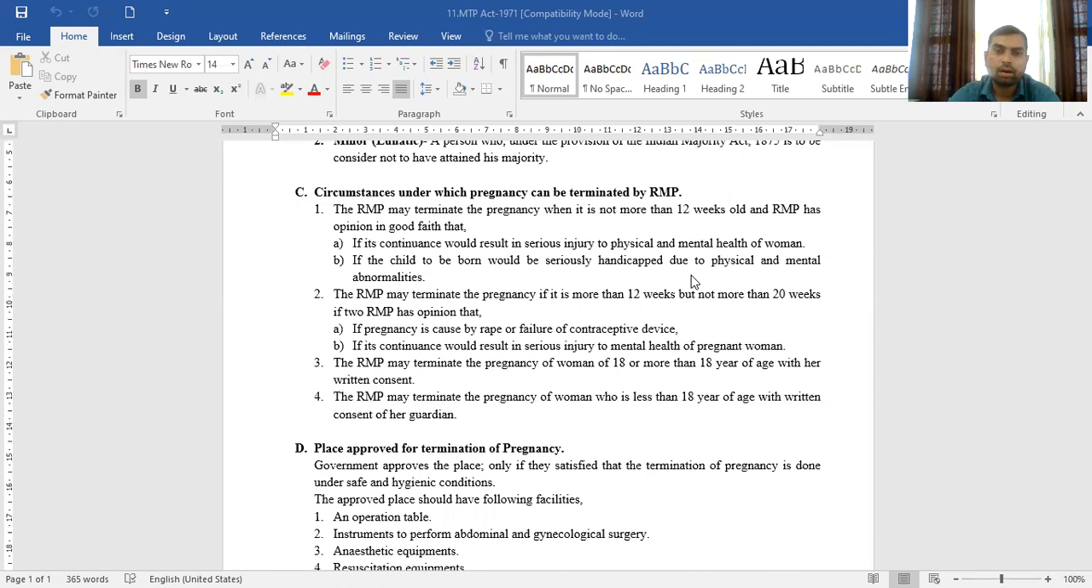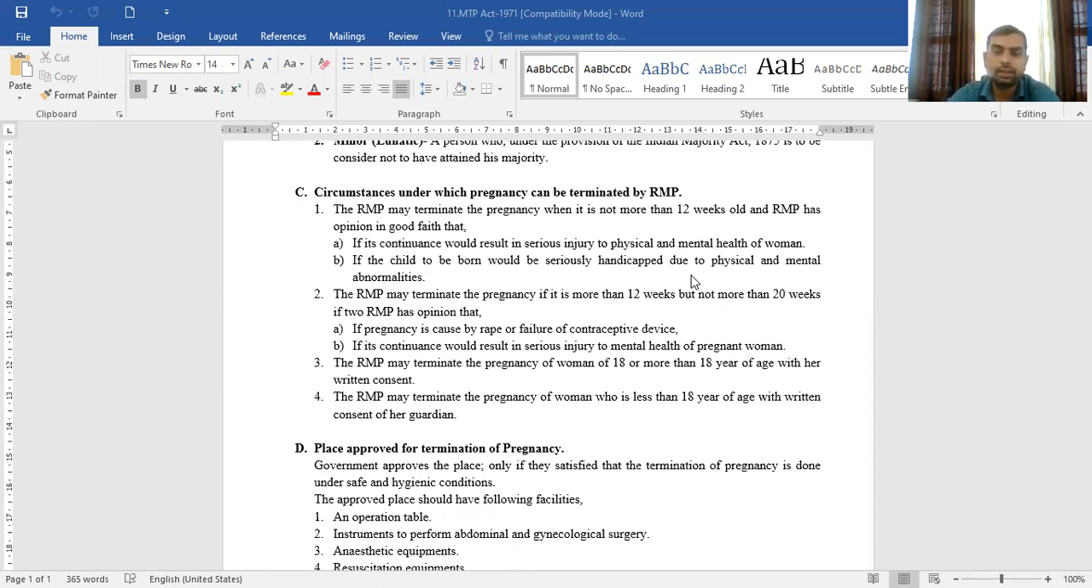No doubt, according to this act, the termination of pregnancy is restricted to only the registered medical practitioner, and there are certain conditions in which only the pregnancy is terminated. Without these conditions, the pregnancy cannot be terminated even by the registered medical practitioner.